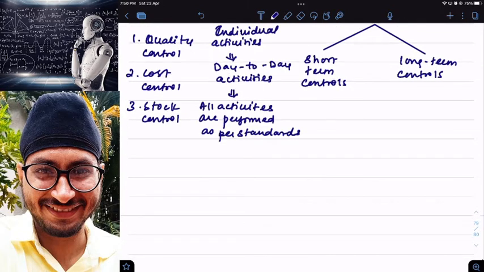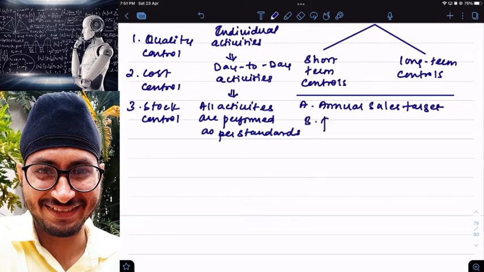Examples: annual sales target. Then production targets is one more example.